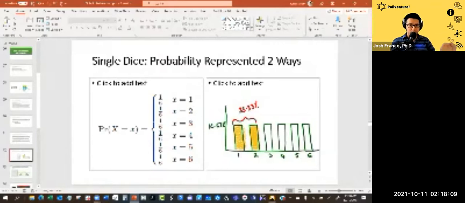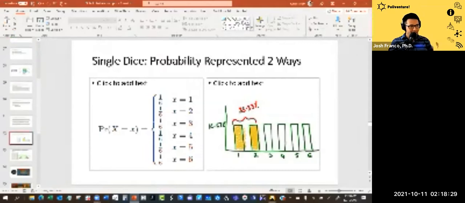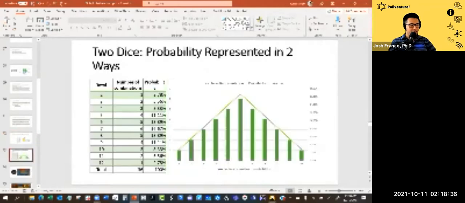Now, what's interesting here is that if we ask ourselves, what's the probability of rolling a 1 or a 2 when we roll a dice? Well, we just add up those two probabilities. In this case, 16.67 plus 16.67 equals 33.33. So we have a 1/3 chance of rolling a 1 or a 2, or a 33% chance of rolling a 1 or 2 when we throw a dice. Now, this is just a single event, right? A single dice rolling it once, and these are the chances that we get of rolling a particular number. Now, what we're interested in is the probability distribution of all the numbers that we can collect over time.